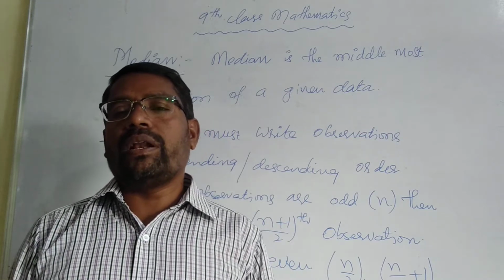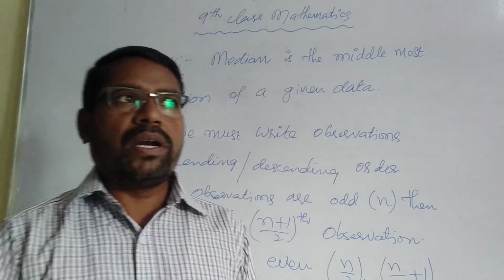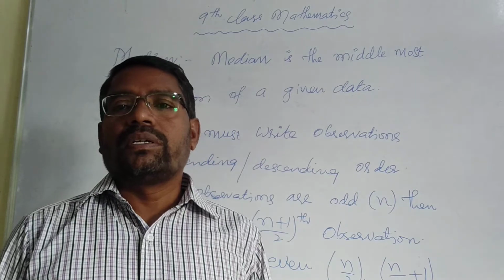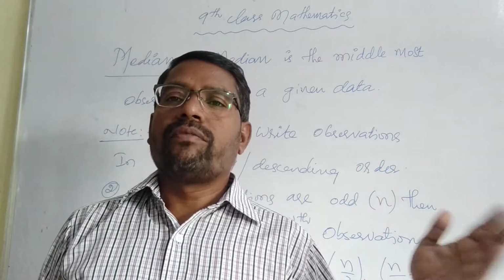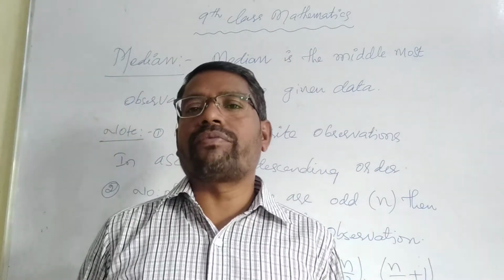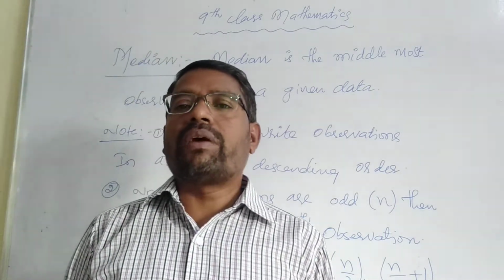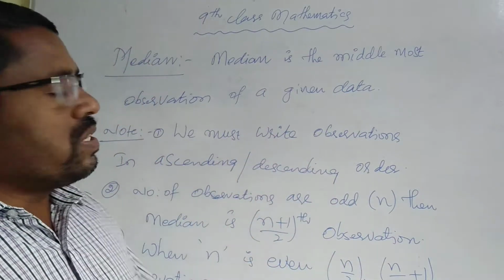If the number of people is 9, you can decide that 4 are on this side, 4 on that side, and the middle one is 1. But if the number of people is 10, how many people will stand properly here? 4 plus 4 divided equally, but 2 people are left. That means the median is based on the number of observations. You understand that properly.